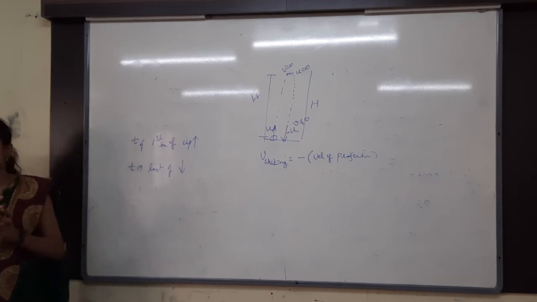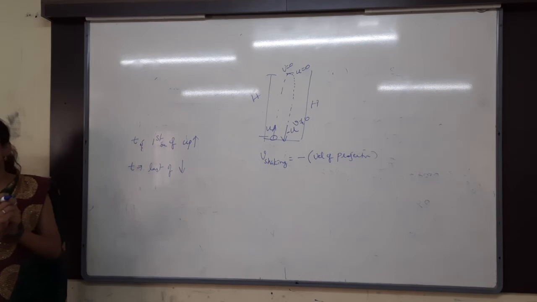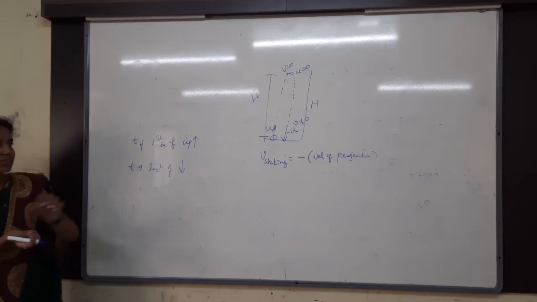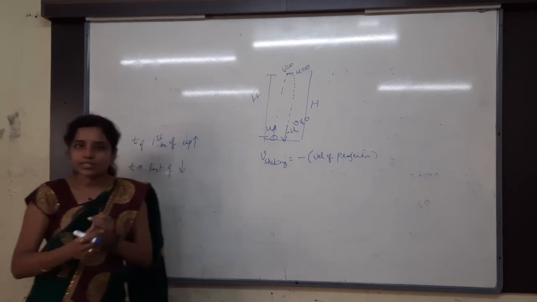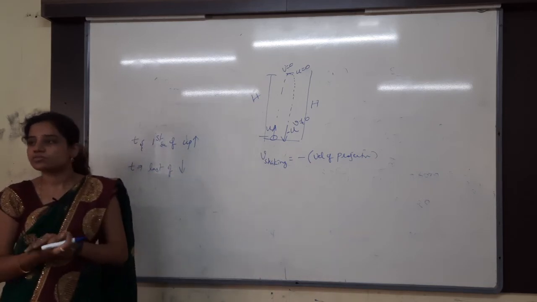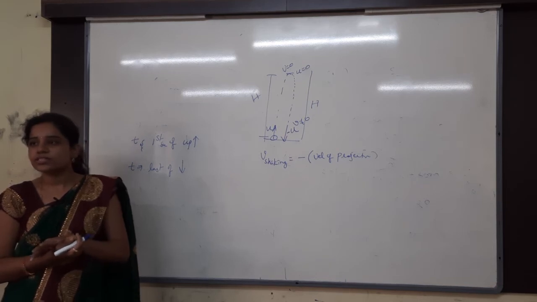Is there any difference in that? How to find out that time? How much distance will it travel in the first second of the upward journey and the last second of the downward journey? Same distance will be there.